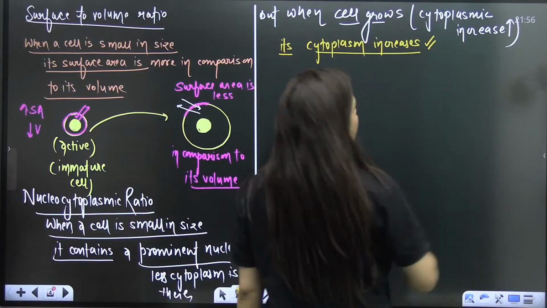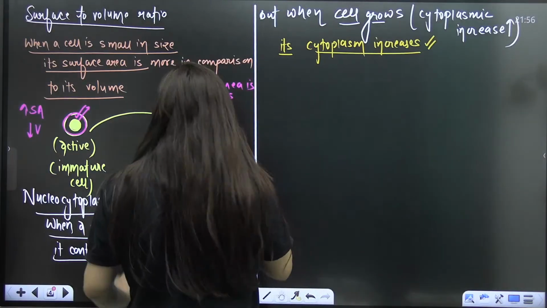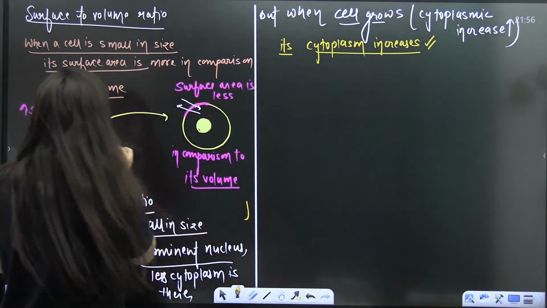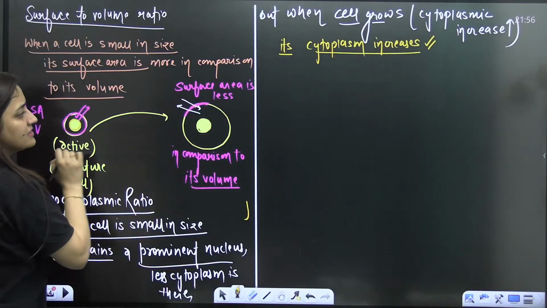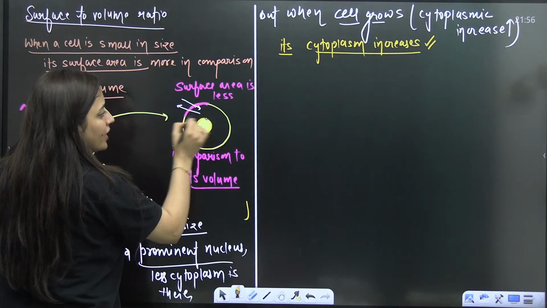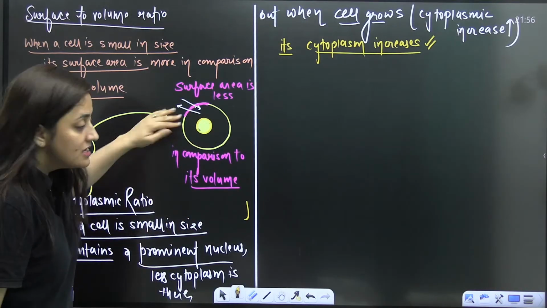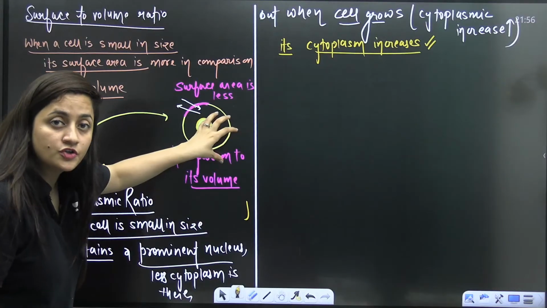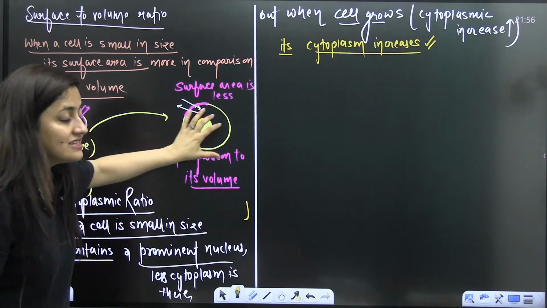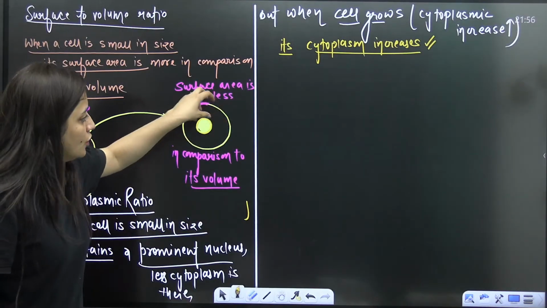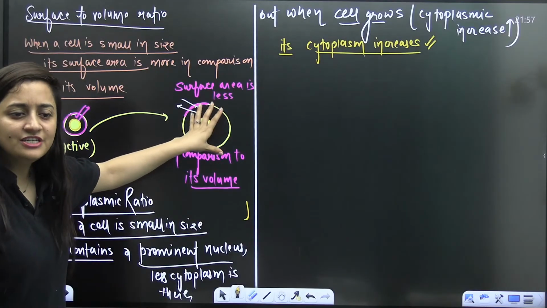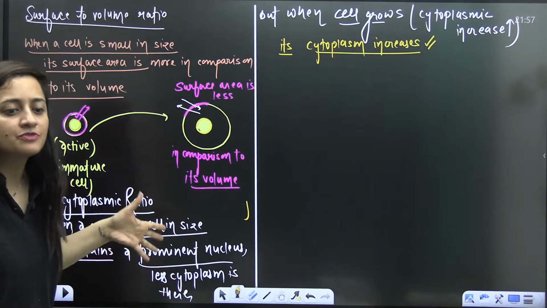Its cytoplasm increases. Now look at this small size cell. Look at the nucleus size here. This is a large size cell. Look at the nucleus size here. Of course, now this nucleus is not sufficient to control all the activities of this particular cell, because the cytoplasmic growth is more.